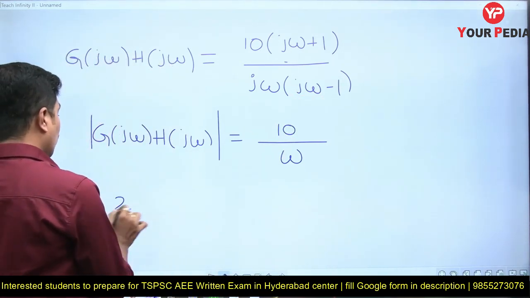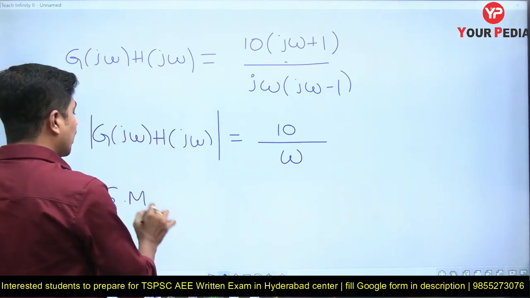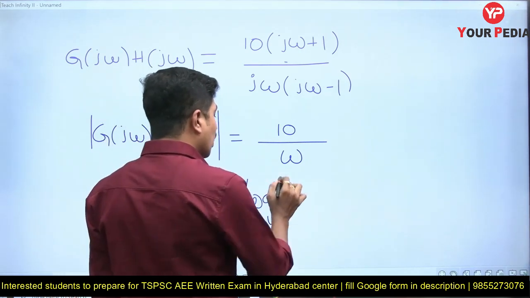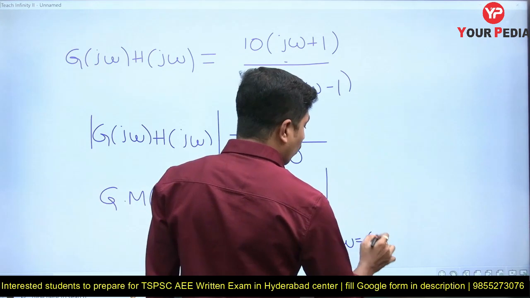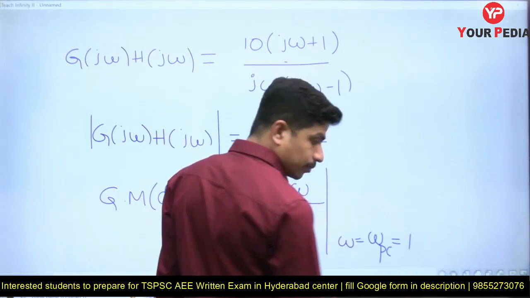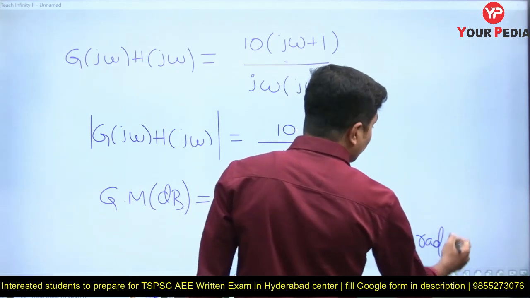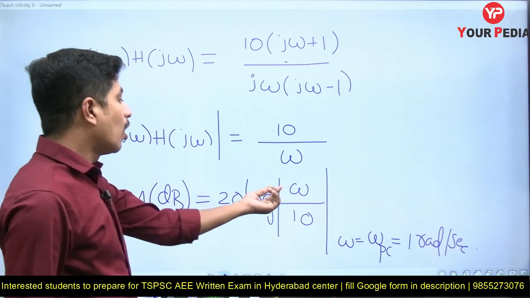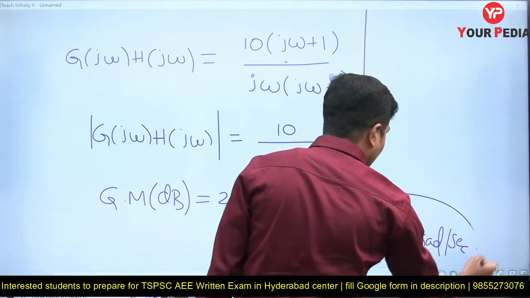Now I'll write it like this: gain margin in decibels is equal to 20 log of the reciprocal of this, omega by 10, where at omega equal to omega pc, that is equal to 1, we got it as 1 radian per second. Always you must write the units, otherwise you'll commit a mistake in the examination. Yes, now how much is it? That is 1 by 10, which will be 0.1. Now I am doing the final answer.